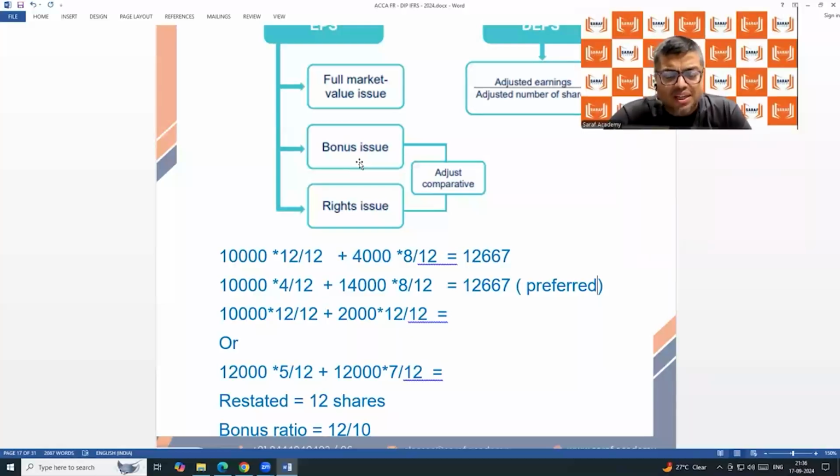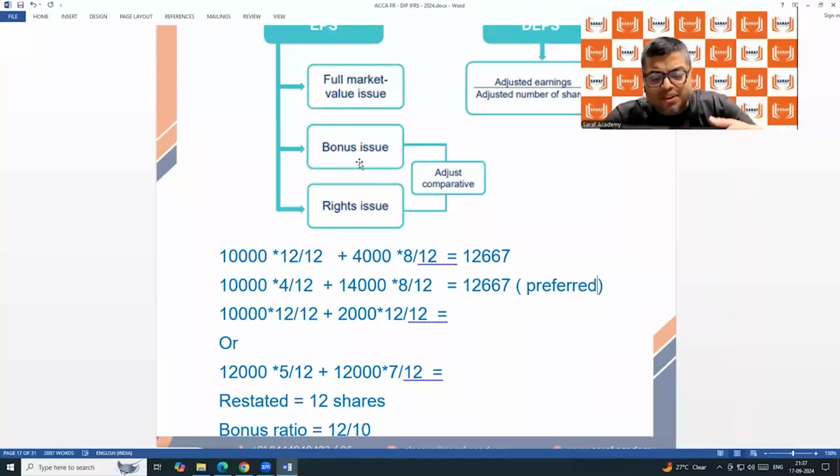The accounting body is saying that in the beginning, the number of shares was 10,000. After some months, the company gave bonus shares of 2,000. So at the end of the year, the number of shares is 12,000. Suppose the bonus shares are issued after 6 months. 10,000 shares at the beginning and 2,000 bonus shares issued after 6 months.